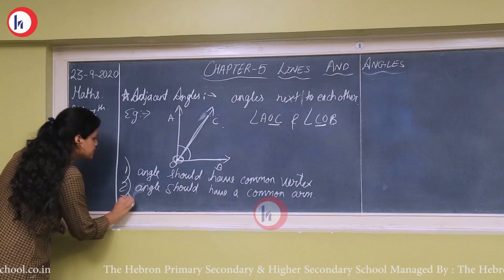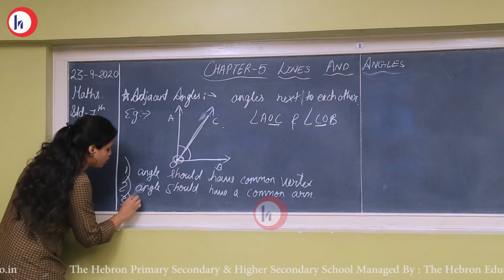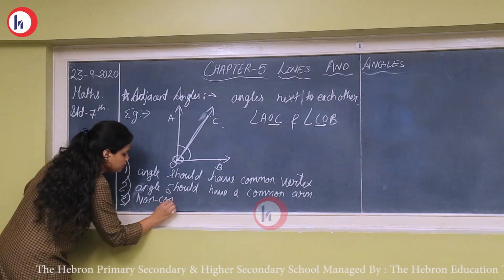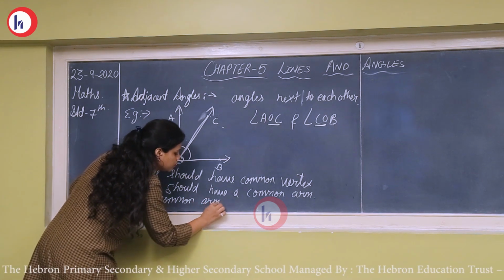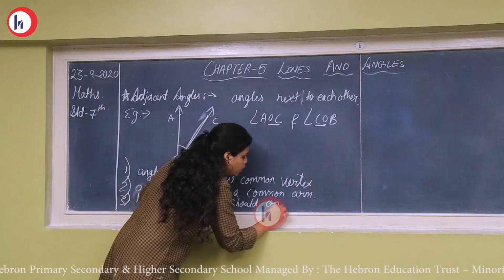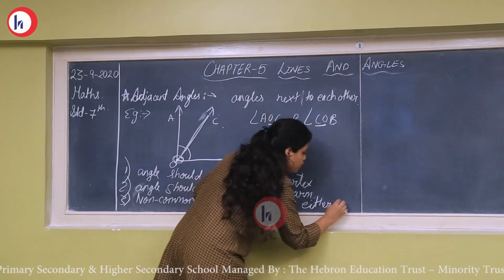And the third point is that the other arms, the non-common arms, should be on either side of the common arm.